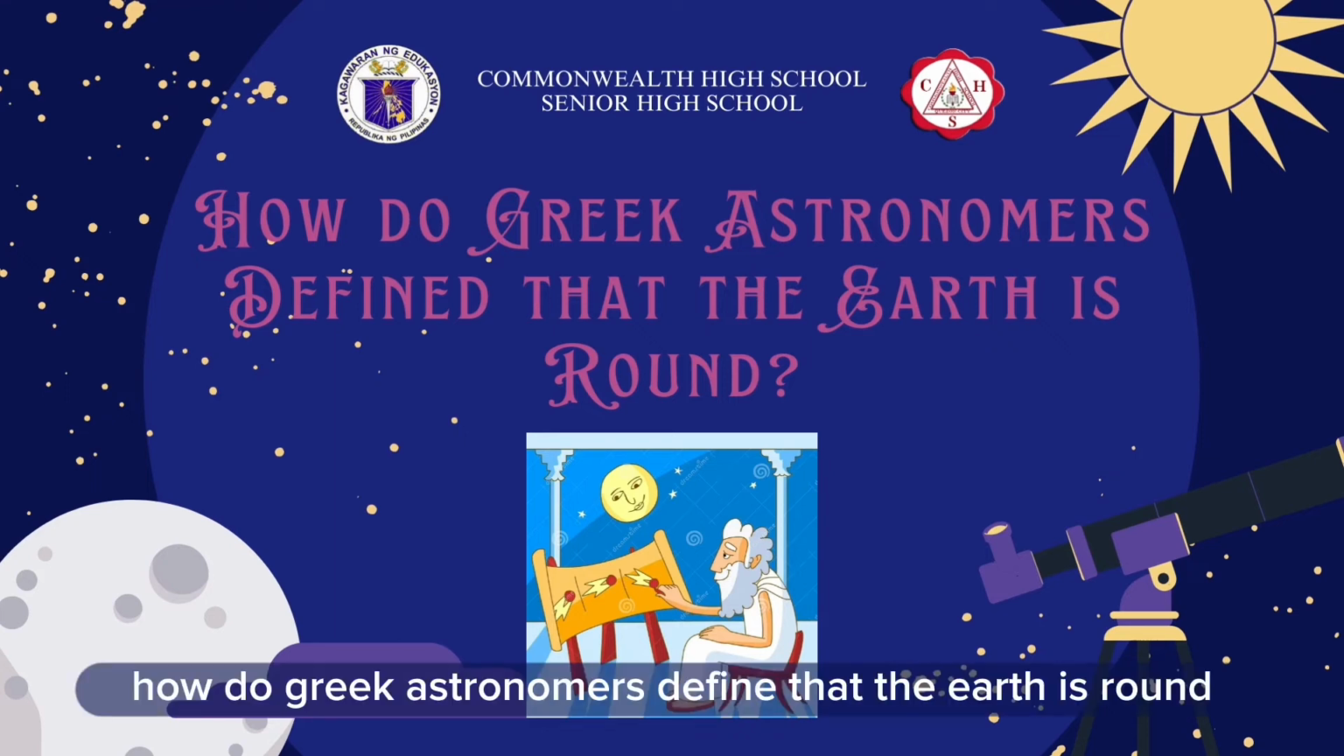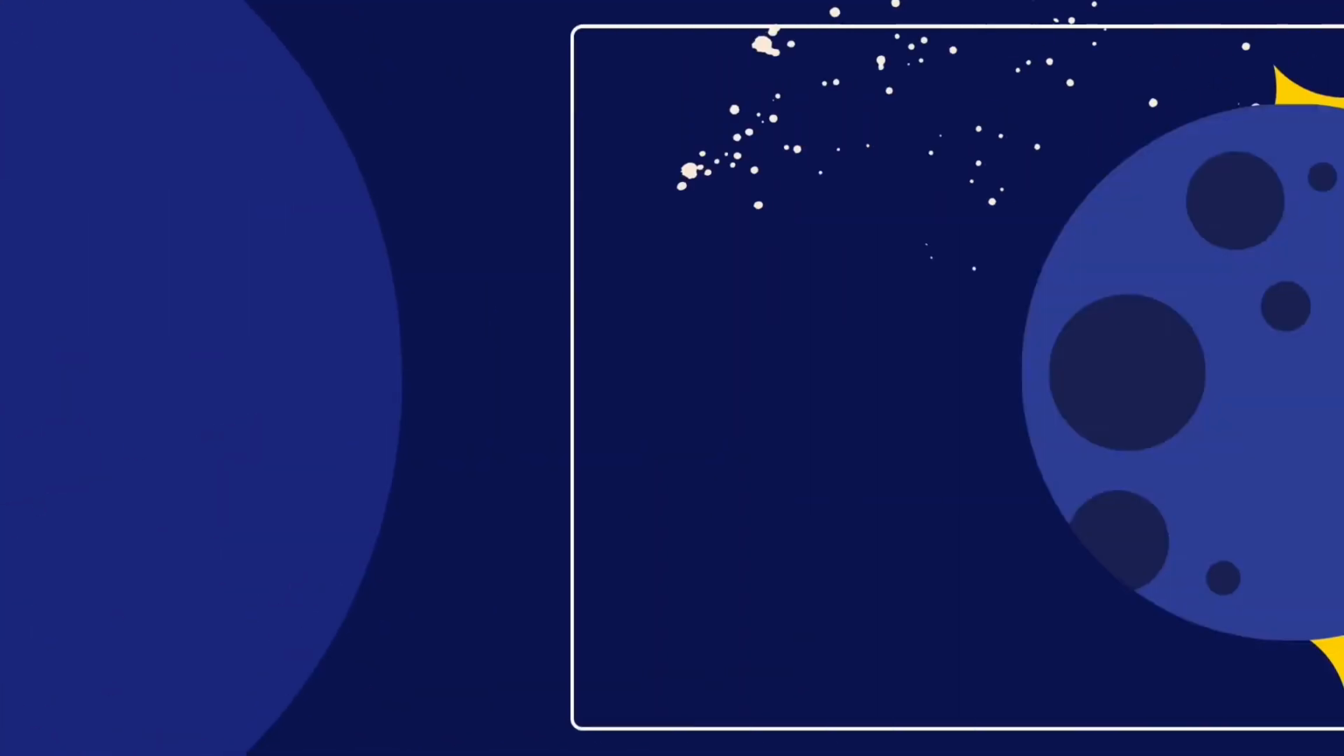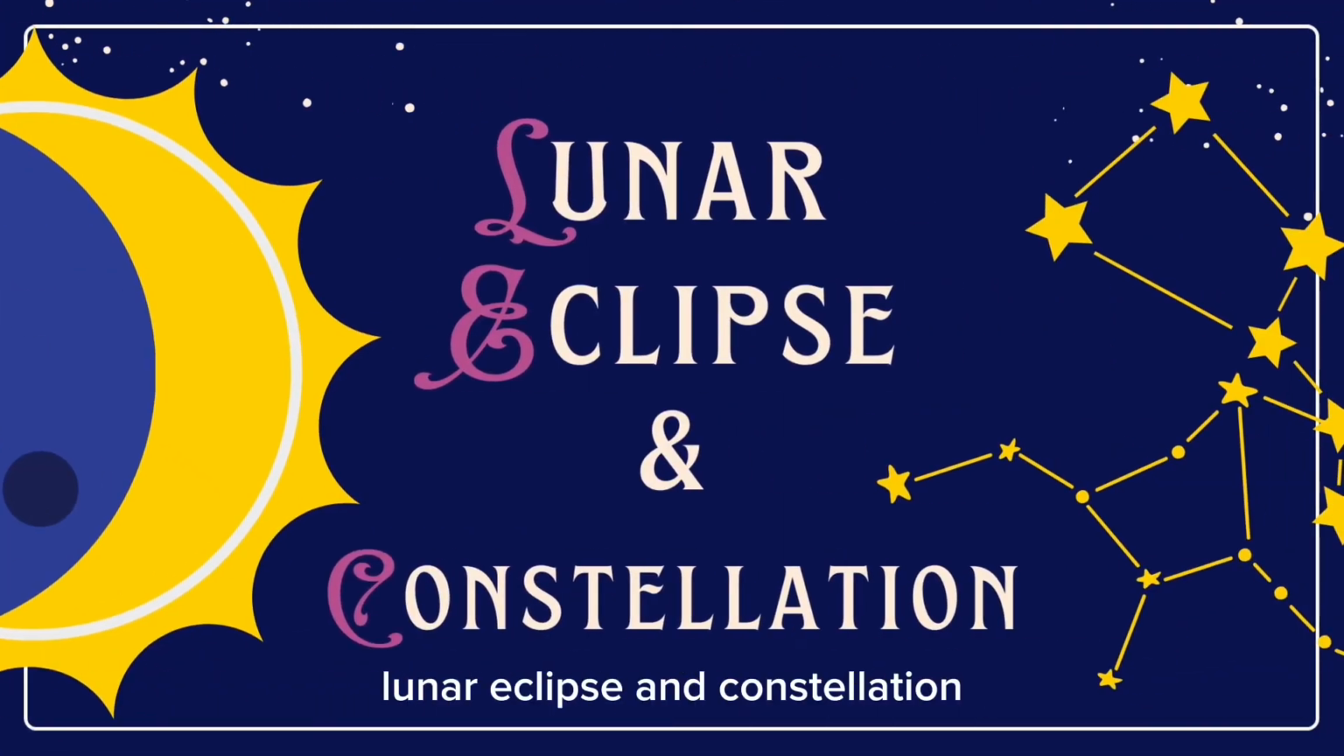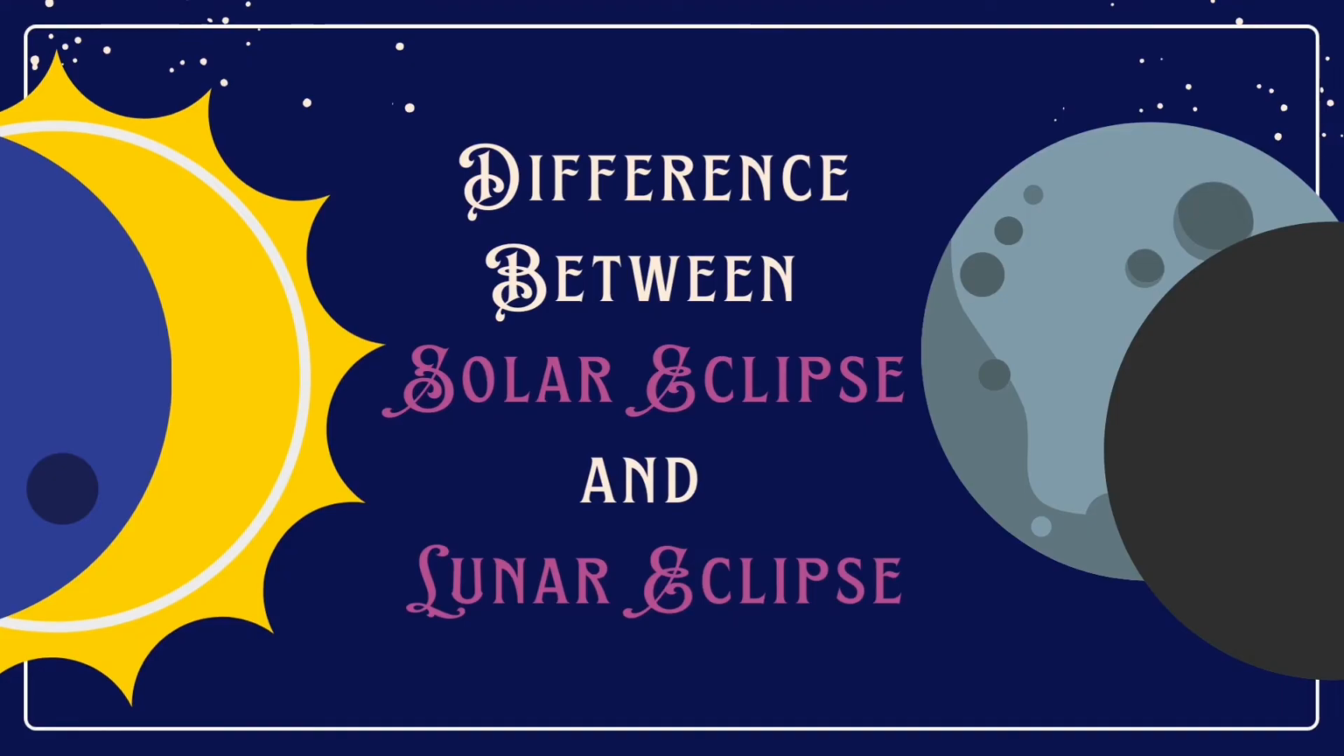How do Greek astronomers define that the Earth is round? Lunar eclipse and constellation. The difference between solar and lunar eclipse.